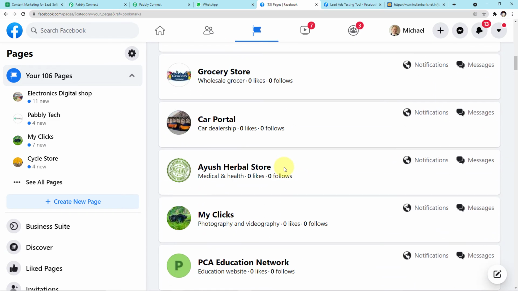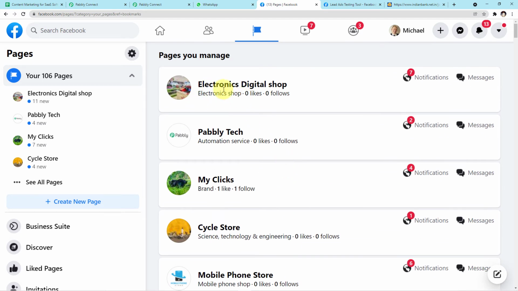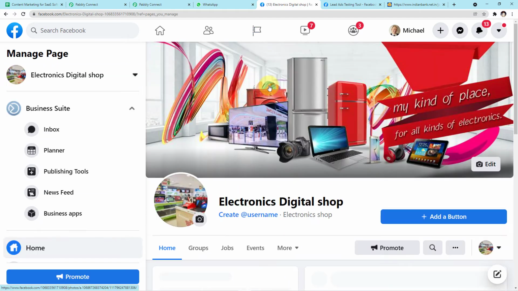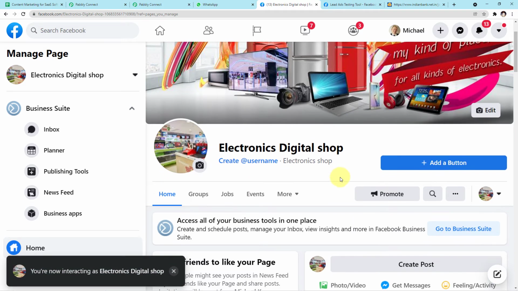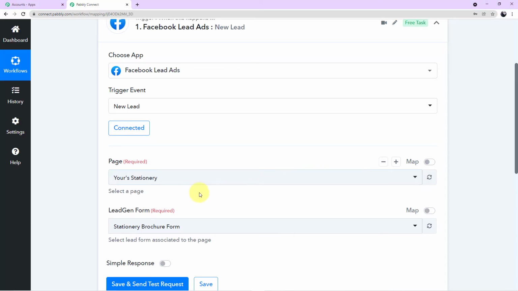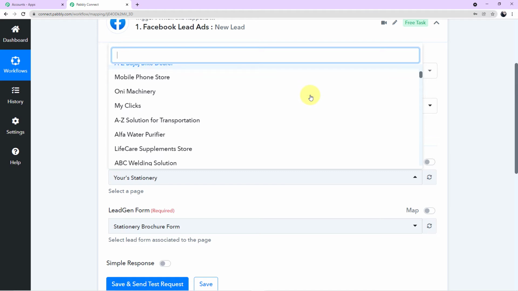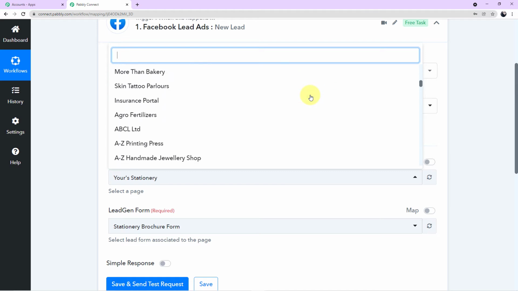Now for this particular workflow, I have created this page, electronics digital shop. Let me enter it for you. So guys, I want to map this particular page there in my Pabbly Connect account. So let me show you the process how you can map this page there. All you have to do is come to pages, click on this arrow, and you can see all of the pages which I have shown you, which are there in my Pabbly Connect account, can be seen here in the scroll down.